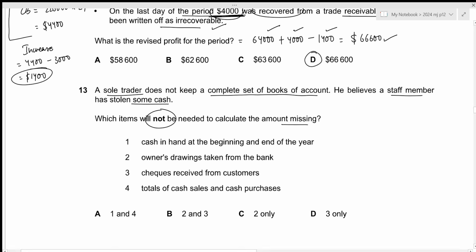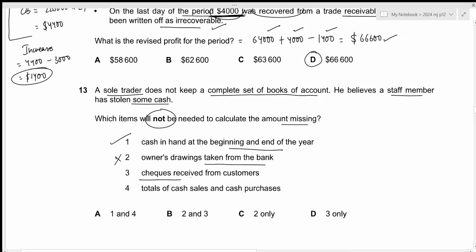The first one is cash in hand at the beginning and end of the year. This will definitely be included within the cash account, so this is needed. Owner's drawings taken from the bank. This is the drawings taken from the bank, which will be recorded within the bank account, not the cash account. So this will not be needed.